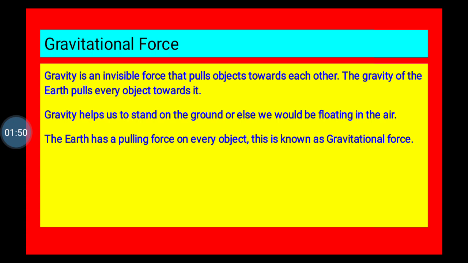Gravity helps us to stand on the ground, or else we would be floating in the air. You have seen on TV that astronauts, when they go in space, they float. The reason is that there is no gravity in space. The earth has a pulling force on every object, and this is known as gravitational force. Gravity is an invisible force, a pulling force that will exist between any two objects, but one object has to be very big compared to the other one.